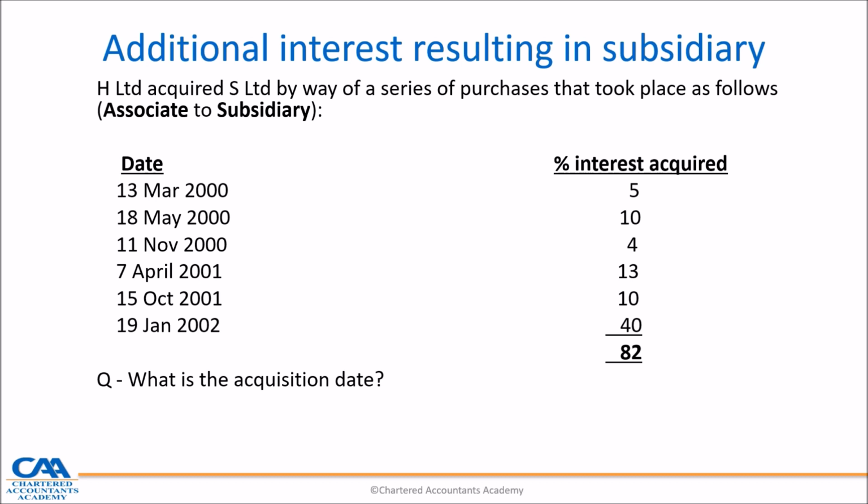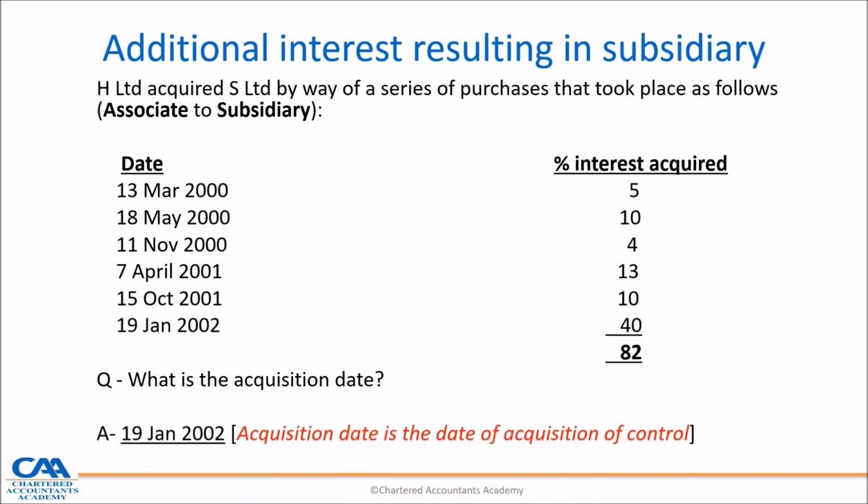So the date when control was obtained is 19 January 2002, assuming that control is through voting rights. Therefore on the date when it acquired 40%, we moved from 42 to 82. Hence, that is the acquisition date.